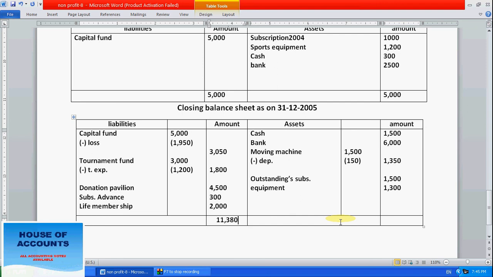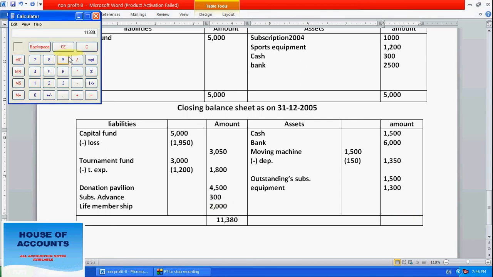These are the amounts. 1200, 1400 is the loss. Now let's calculate this one. 1500 plus 6000 plus 1350 plus 1500 plus 1300.